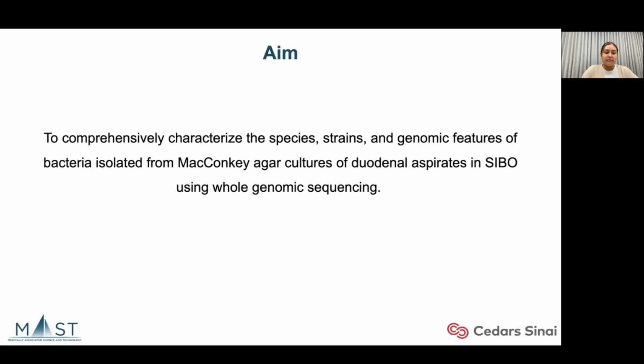Metagenomic sequencing has helped us identify the key players in SIBO, but interestingly, we haven't fully characterized these organisms when grown on MacConkey agar. Therefore, we aim to comprehensively characterize the species, strains, and genomic features of bacteria isolated from MacConkey agar cultures of duodenal aspirates in SIBO using whole genomic studies.